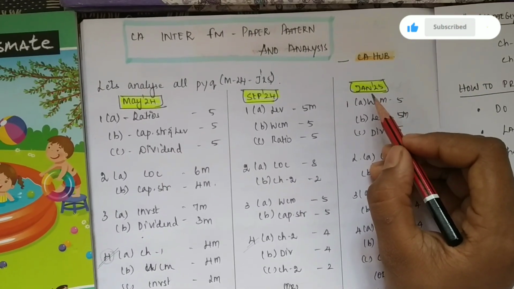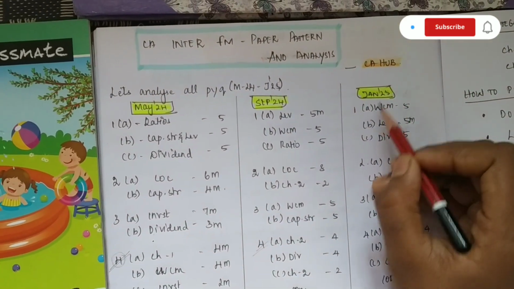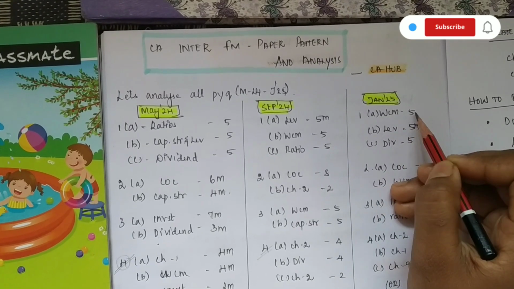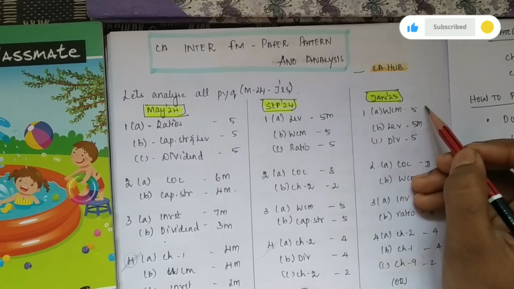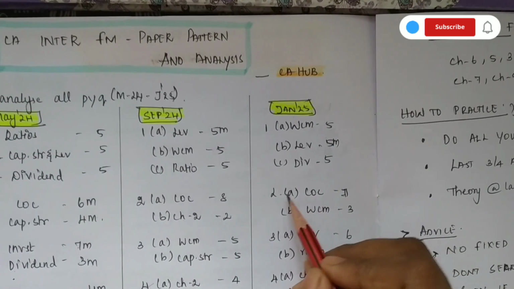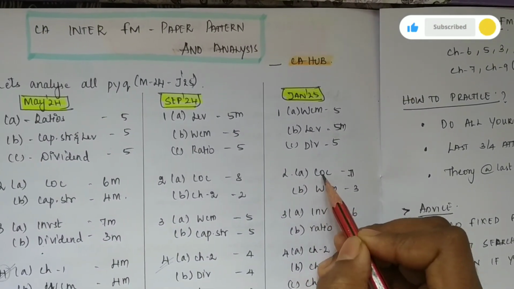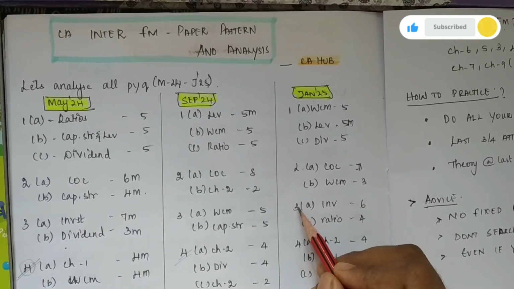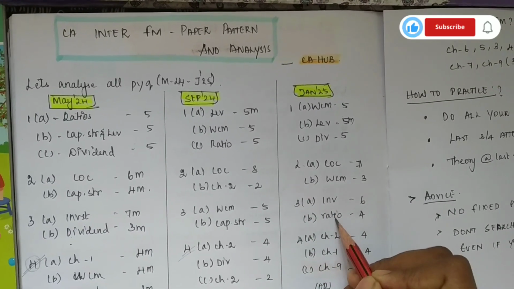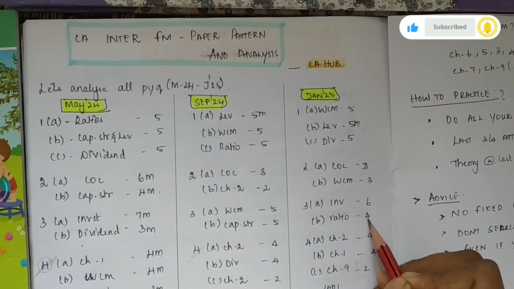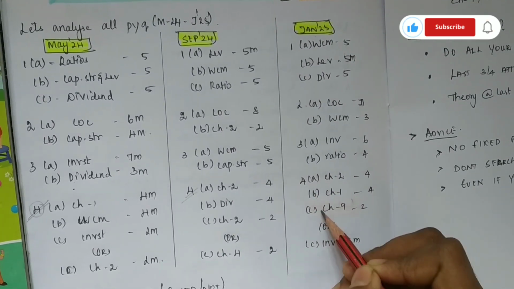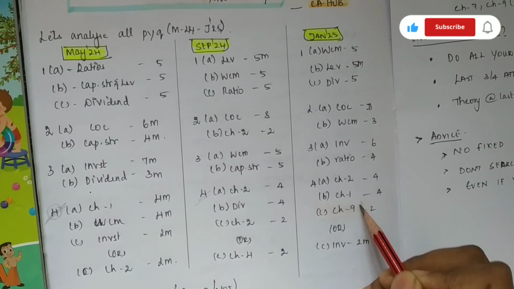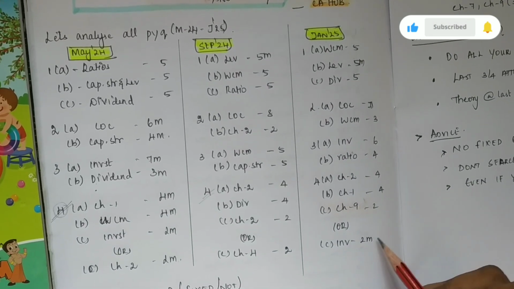Now let's analyze the Jan 2025 examination. Here 1A came from working capital management, leverage analysis and dividend decision, for 5 marks each. 2A and 2B, that is cost of capital and working capital management, are for 7 marks and 3 marks. 3A and 3B, that is investment decisions and the ratios chapter, are for 6 marks and 4 marks. 4A, 4B, 4C and the odd question 4C are from chapter 2, chapter 1, chapter 9 and investment decisions, for 4 marks and 2 marks.